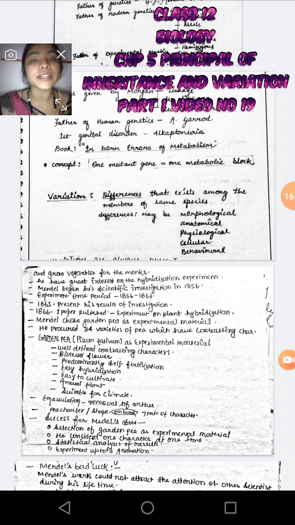That is variation. I already discussed variation, but again I am going to discuss it. It is the difference that exists amongst members of the same species. The difference may be morphological, anatomical, physiological, cellular, or behavioral. Clear? So this is all for the introductory points of this chapter, chapter number 5.